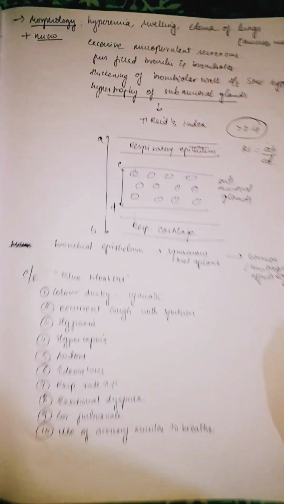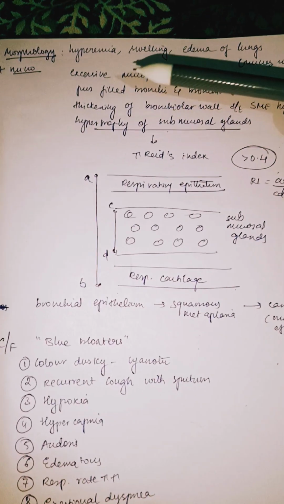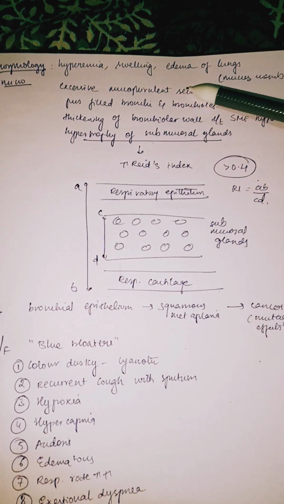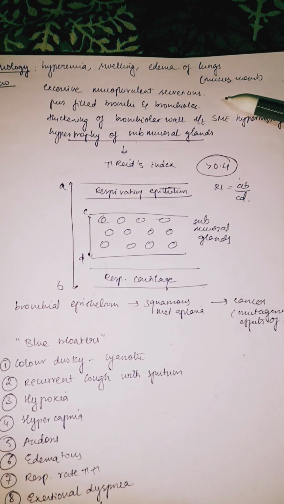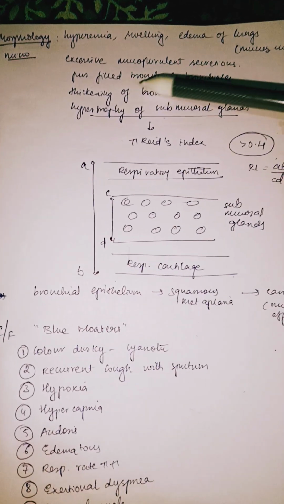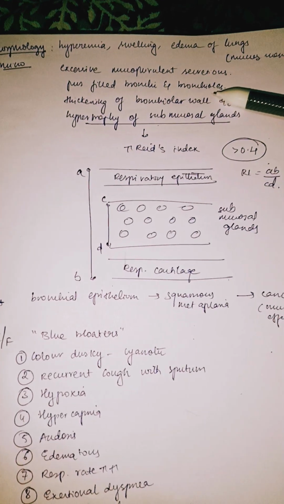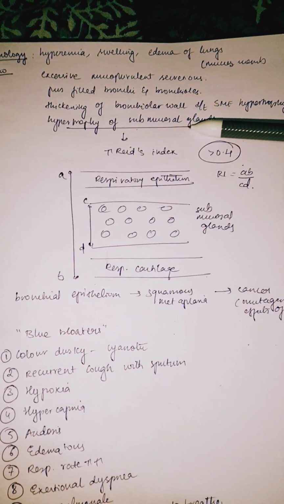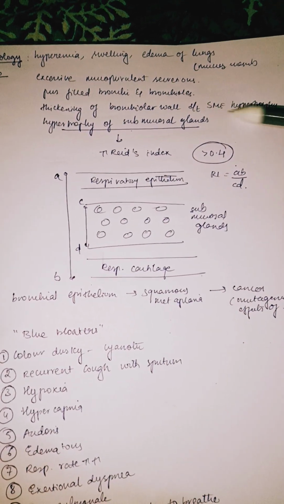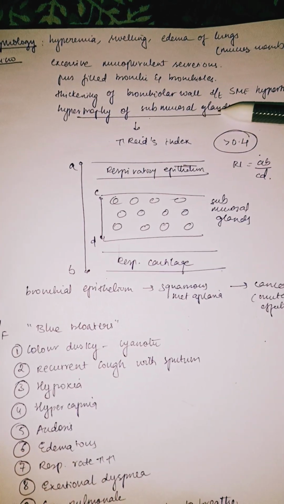Okay, coming to the morphology of chronic bronchitis. So basically there is hyperemia, swelling and edema of the lungs and the mucous membrane. In microscopy, excessive mucopurulent secretions, pus-filled bronchi and bronchioles, thickened bronchiolar wall, and you'll get smooth muscle hypertrophy and hypertrophy of submucosal glands, as we already said.